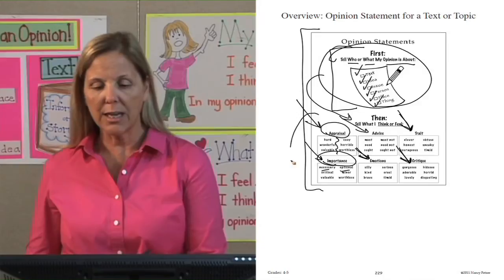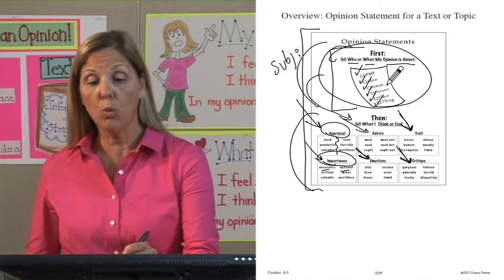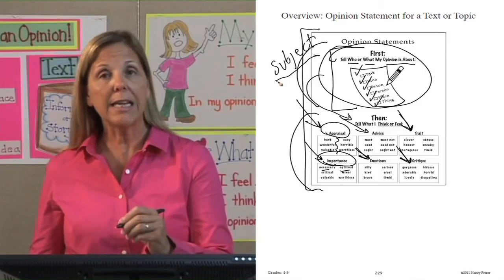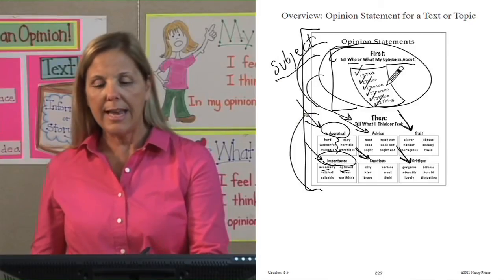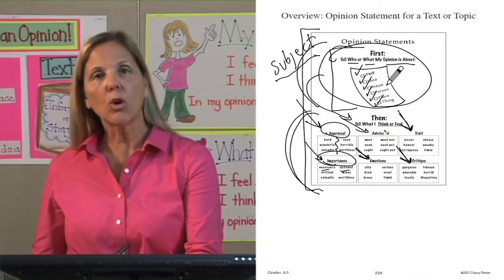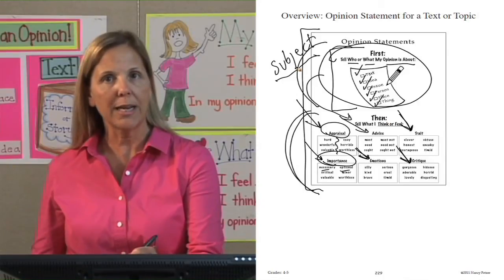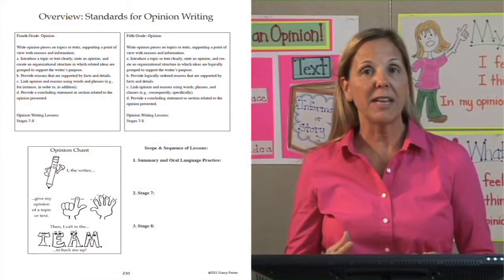So notice an opinion is first the subject. Who or what am I having an opinion about? And we're looking at either a text or a topic. Then, what do I think or feel about the subject of that text or topic? And there's our opinion statement. We know what an opinion statement is.